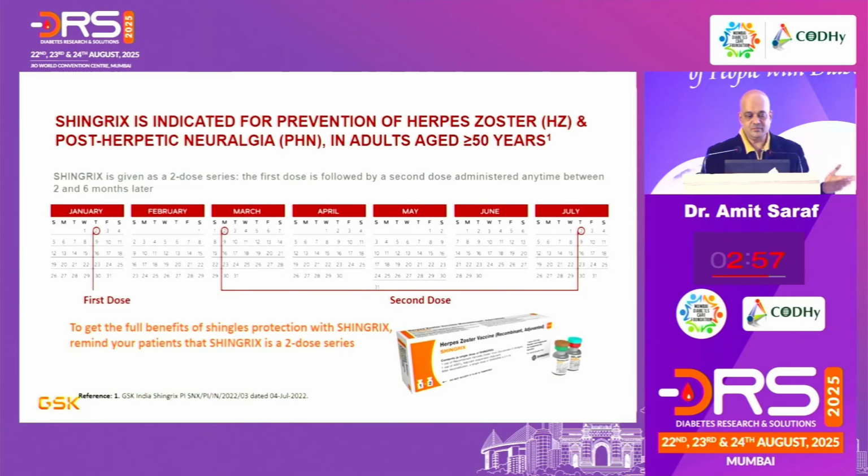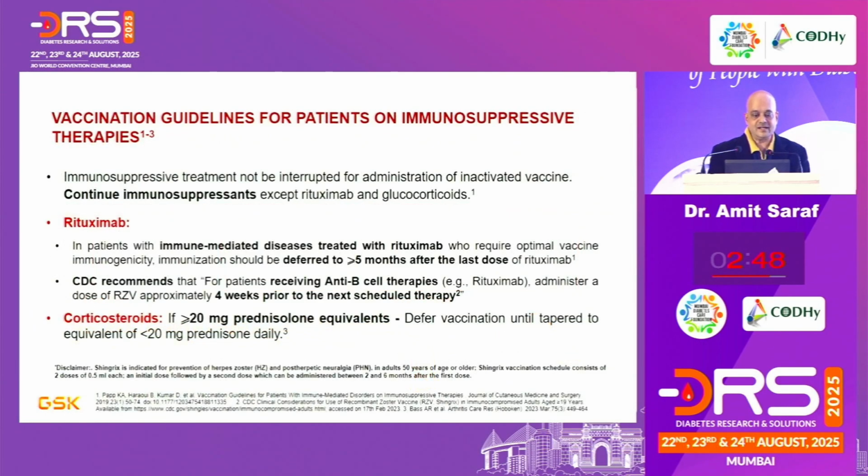What's the schedule? As I mentioned, the first dose at whatever point in time, and the second dose between the second to sixth month after the first dose has been taken. And that's the guideline for people who are on immunosuppressives. People who are cancer survivors or on immunosuppressives can usually be given it. The two caveats are, if somebody is on rituximab and somebody is on corticosteroids. For rituximab, wait till at least 6 months have passed since the last dose of rituximab, and then you give the Shingrix vaccine.